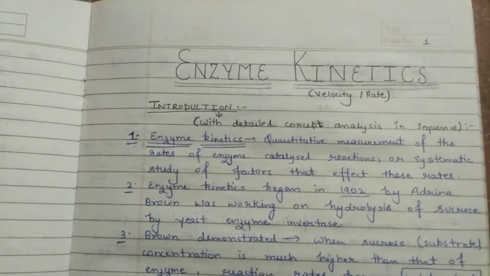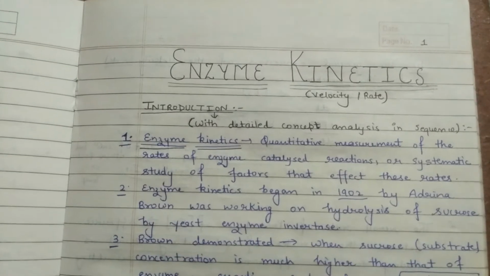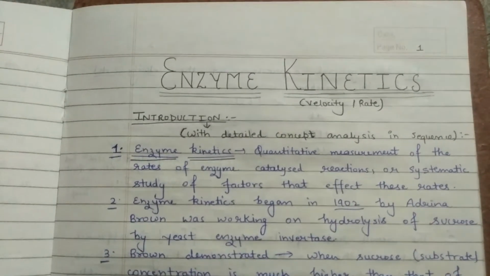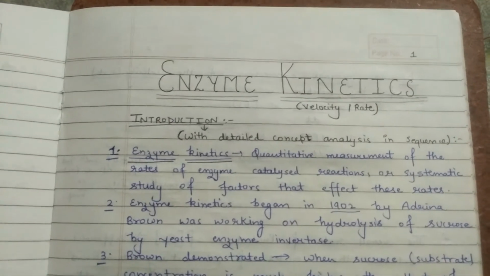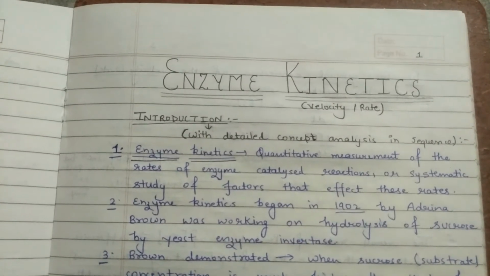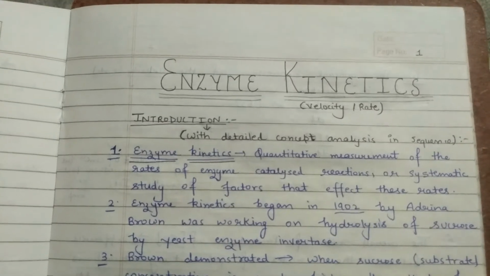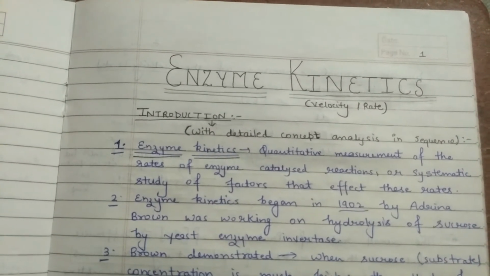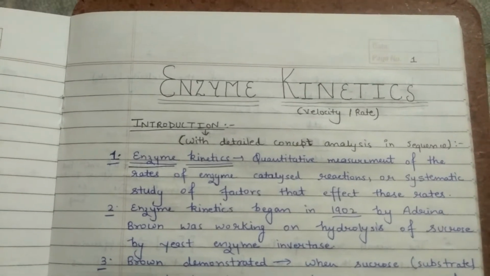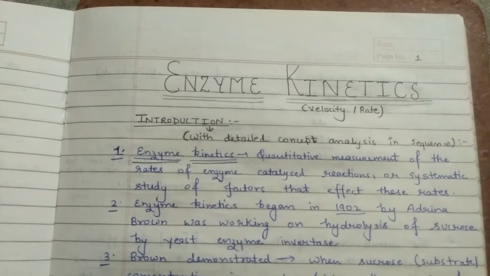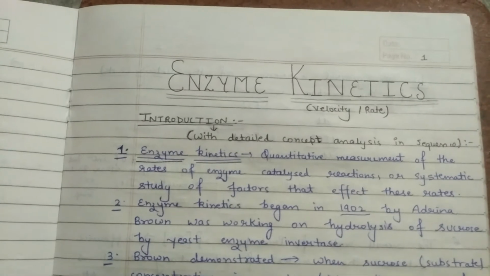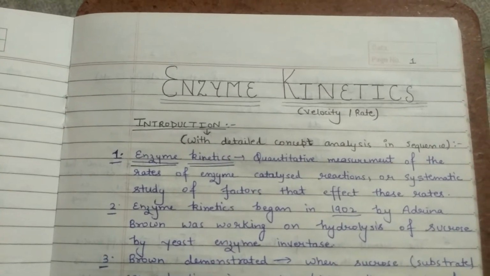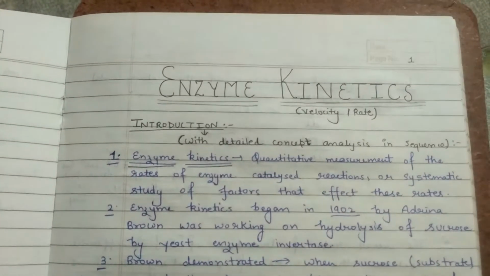आज एंजाइम काइनेटिक्स के बारे में पढ़ेंगे। एंजाइम काइनेटिक्स का मतलब होता है वेलोसिटी और रेट। In enzyme kinetics, we are going to study the rate of any reaction which is catalyzed by any enzyme. That is, we are going to quantitatively measure the rate of any reaction which is catalyzed by an enzyme. Means the enzyme which is used in that reaction is going to catalyze that reaction or enhance the reaction rate.